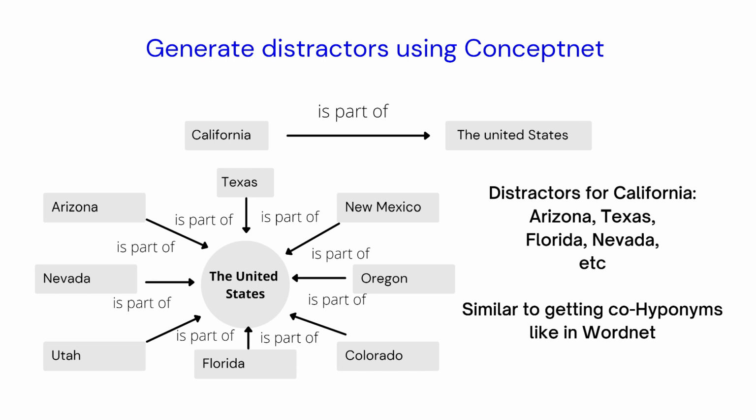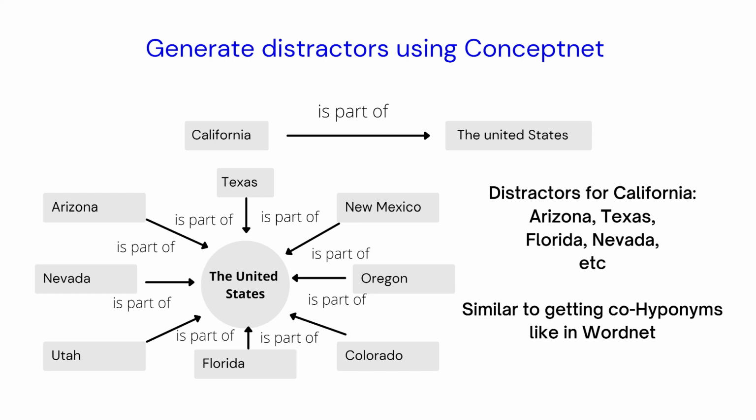If you query ConceptNet with a given word, let's say California, you have many relationships that you extract. How the word California is connected to several other words in the graph. You extract all the words that California shares is part of relationship with. So that could be United States.